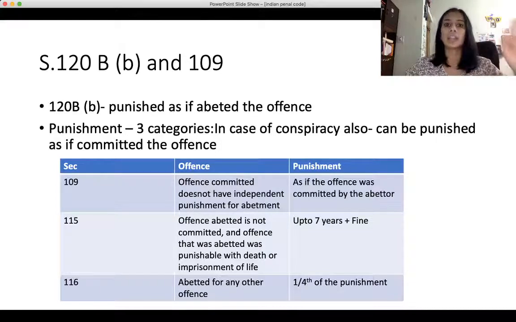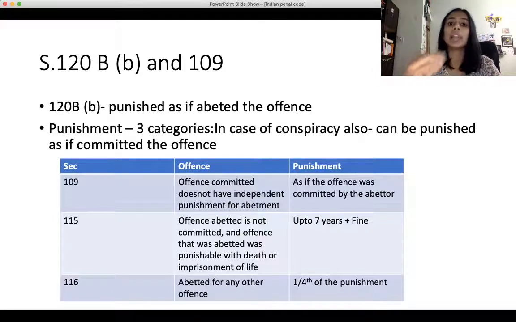In case of any other offense, punishable with less than imprisonment for life, say with simple imprisonment of 6 months or 10 years, and the offense was not committed by the person I'm abetting, I would be punished with imprisonment of 1/4 of the maximum punishment that can be awarded for that offense.